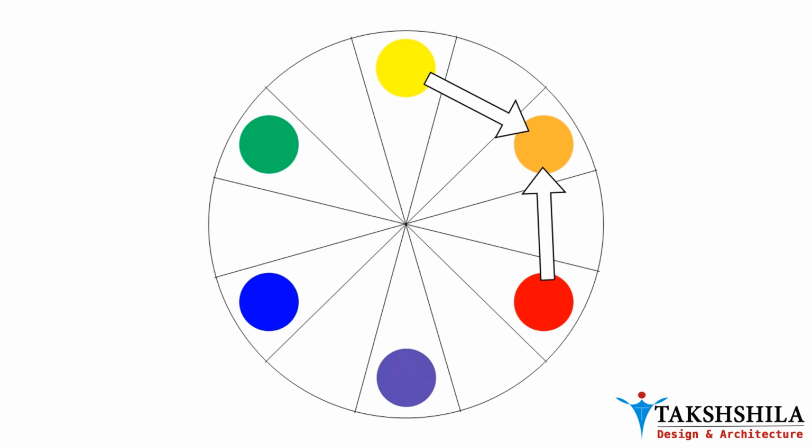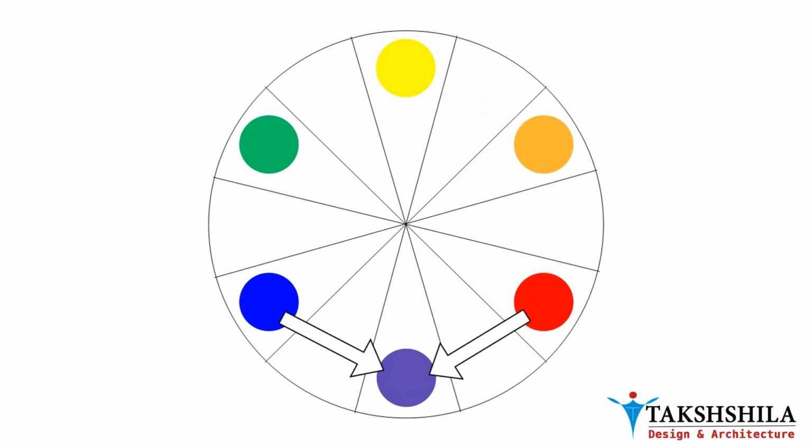Similarly, when we mix yellow and red, we get orange. And when we mix red and blue, we get purple. Now we know what primary and secondary colors are. Primary colors are yellow, blue and red, and secondary colors are green, orange and purple.